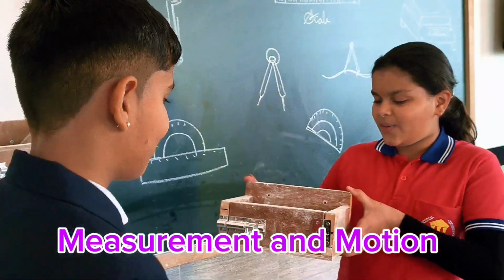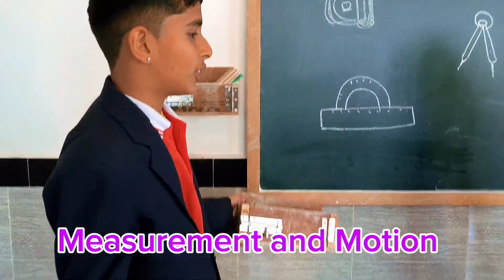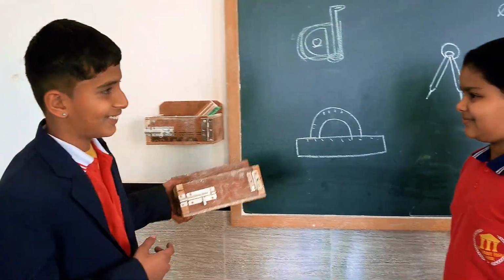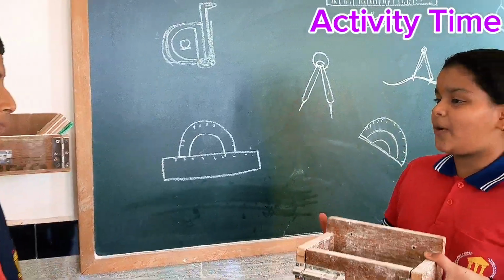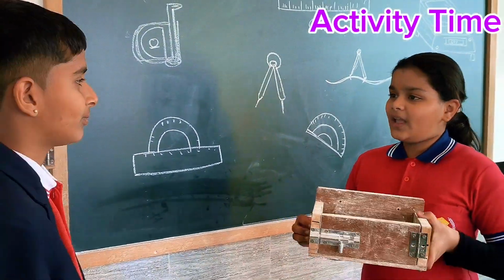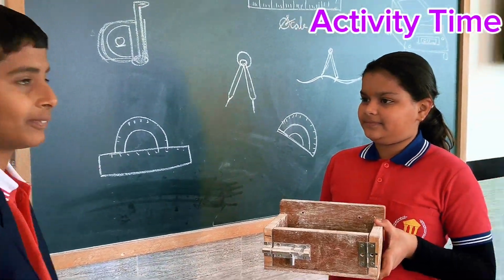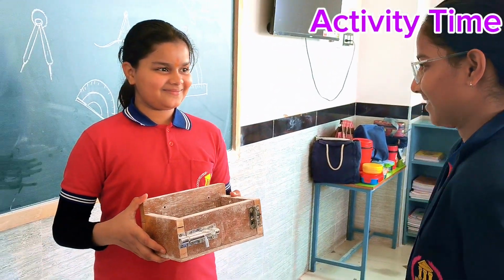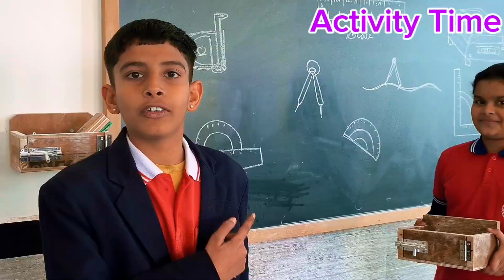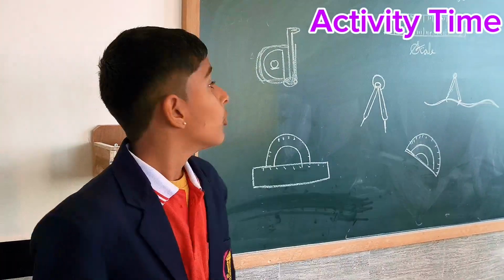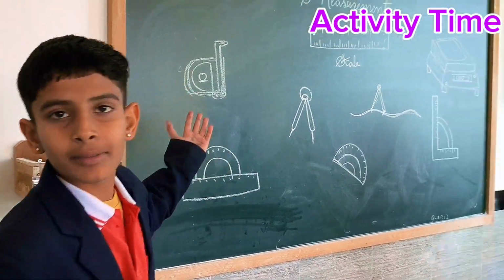What do you think? What is the weight of this wooden box? Who knows? I think it's 1 kg. No. This is not the appropriate method of measuring the weight of anything. Oh, Barbara, what are the ways of measuring the mass? Yes, friends. In this video, you will learn about various methods of measurement.